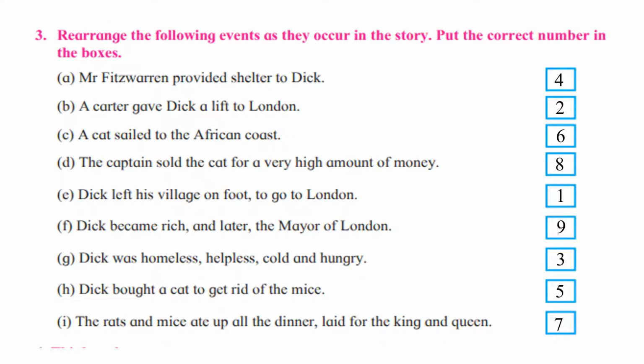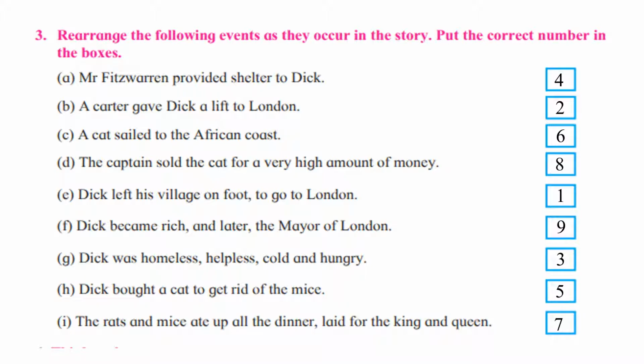Question number 3. Rearrange the following events as they occur in the story. Put the correct number in the boxes. Now you know the story, so you know which event occurs when. Accordingly you have to arrange the sentences by giving the correct number to each. So which sentence will come first?